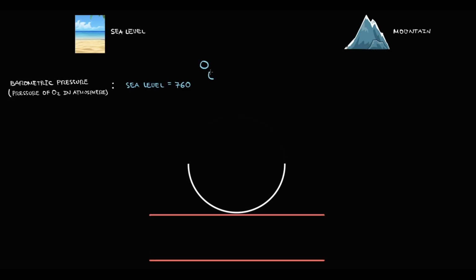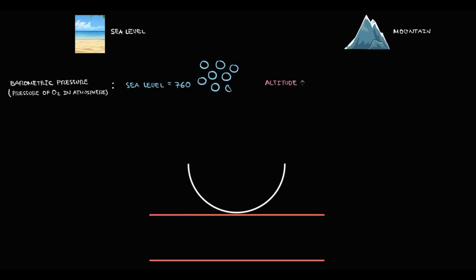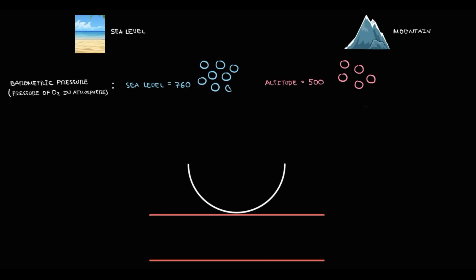Let's depict this as gas molecules. So in total, we have here 7.5 molecules of gases. But as we go higher, barometric pressure decreases. Let's suppose that at high altitude, barometric pressure becomes 500. So in the mountains, the total amount of gas molecules is significantly lower. In this case, we have 5 gas molecules.